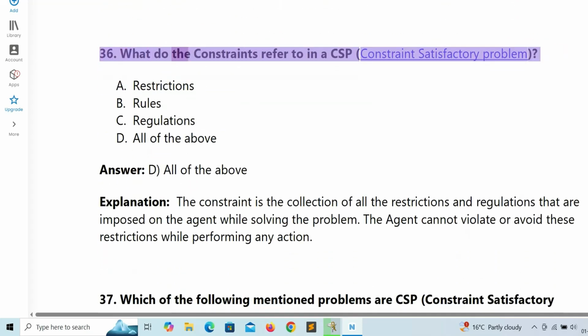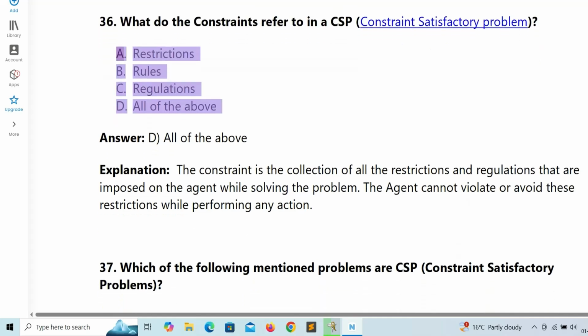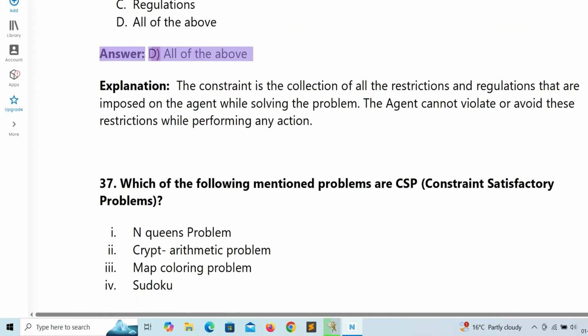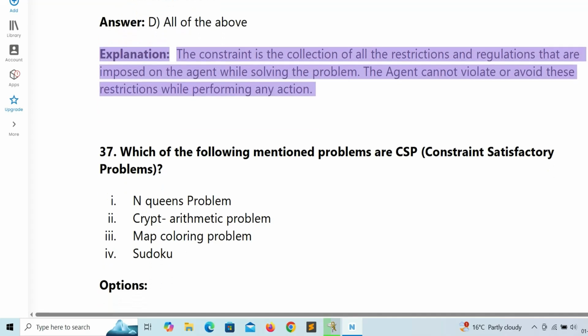36. What do the constraints refer to in a CSP, constraint satisfaction problem? A. Restrictions. B. Rules. C. Regulations. D. All of the above. Answer: D. All of the above. Explanation: the constraint is the collection of all the restrictions and regulations that are imposed on the agent while solving the problem. The agent cannot violate or avoid these restrictions while performing any action.